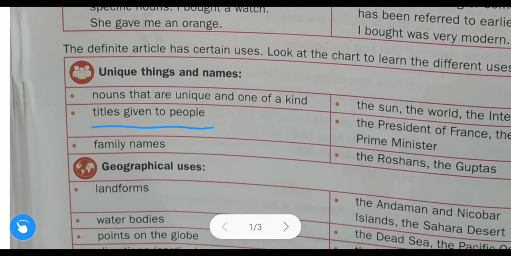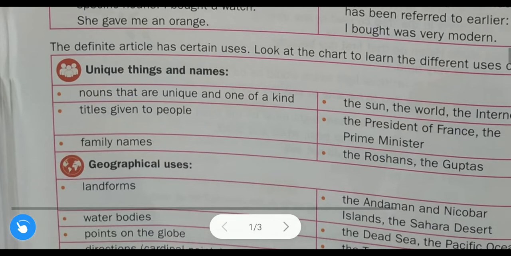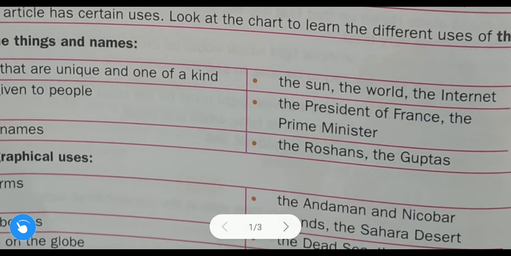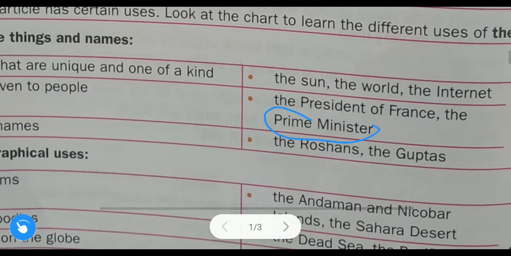Now, titles given to people. We use the definite article even before some titles. Here examples are given. We always use the in front of president. The president of France. We always use the in front of the title president, or you can say prime minister. We always say the prime minister, the president. Or one more example, which is not given here: we can also say the CEO of the company, the CEO of the company.